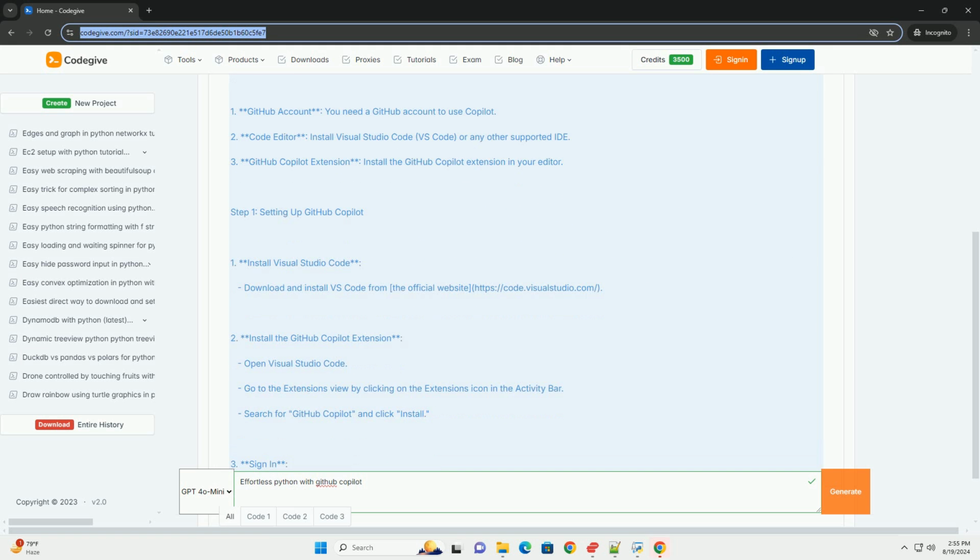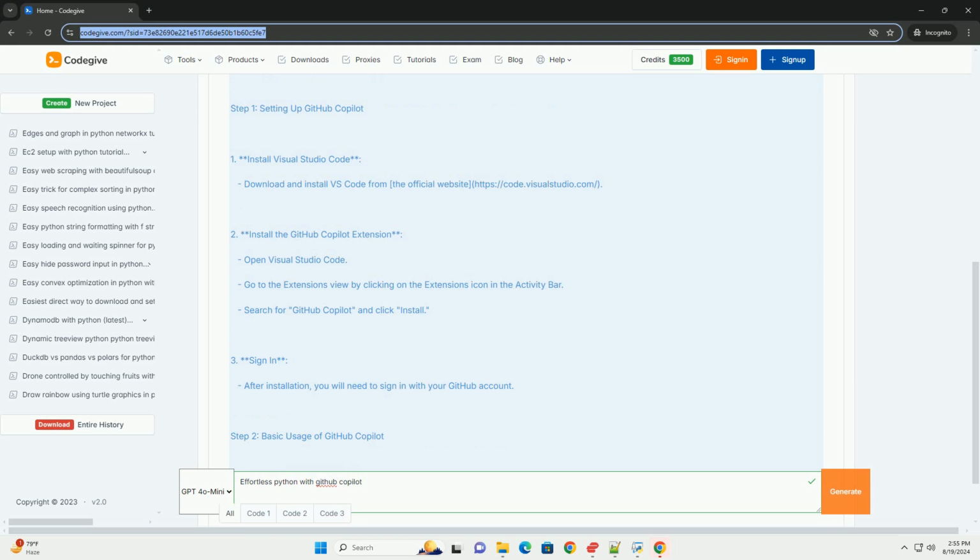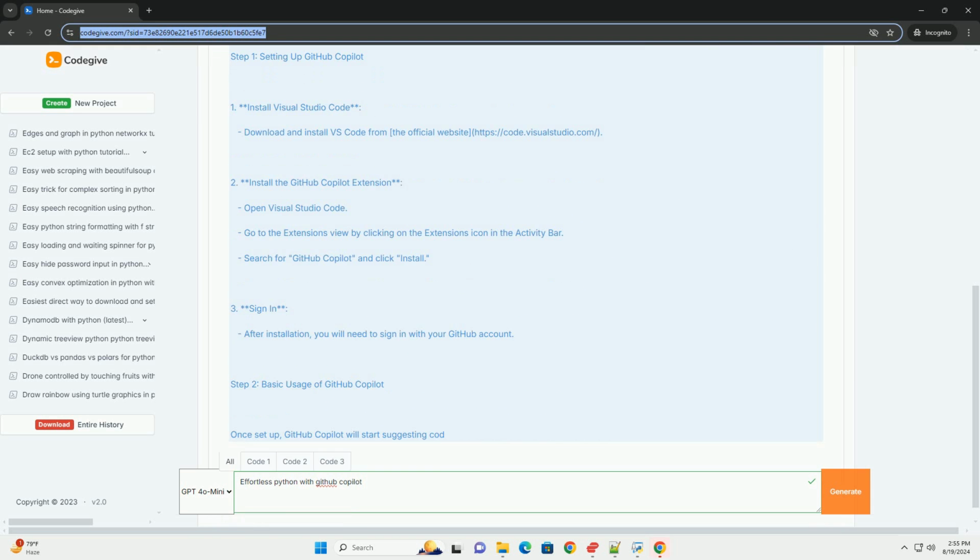Step 1. Setting up GitHub Copilot. 1. Install Visual Studio Code. Download and install Visual Studio Code from the official website, code.visualstudio.com.